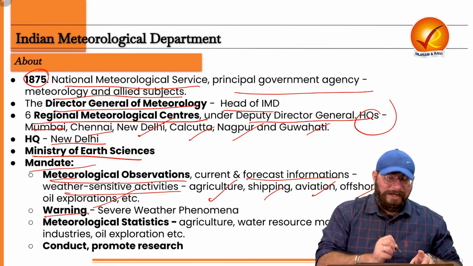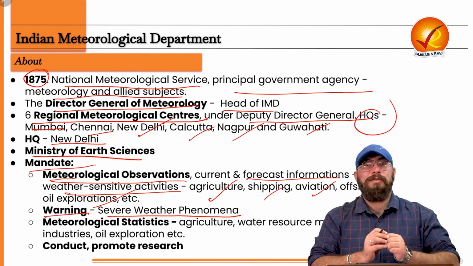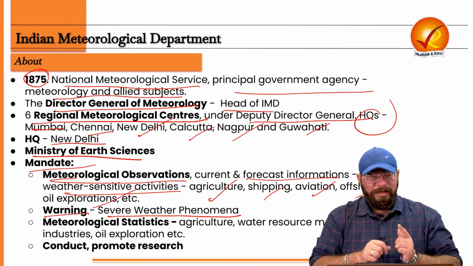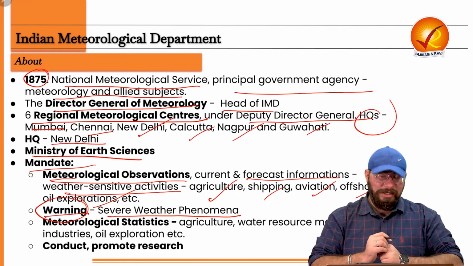Now it is also providing warnings as well. Warning of what? Warning of severe weather phenomena. For example, a cyclone is coming, a tsunami is erupting, right? So warning is also provided by this IMD, Indian Meteorological Department.